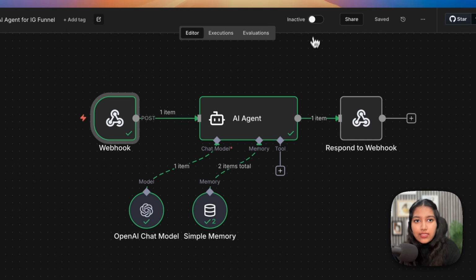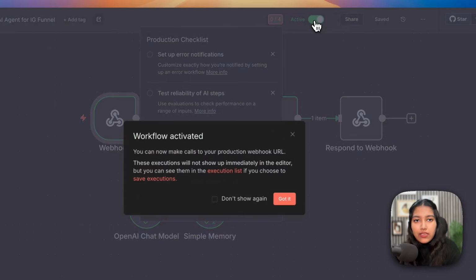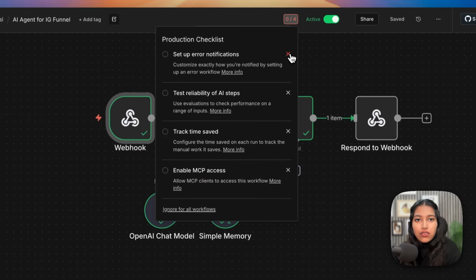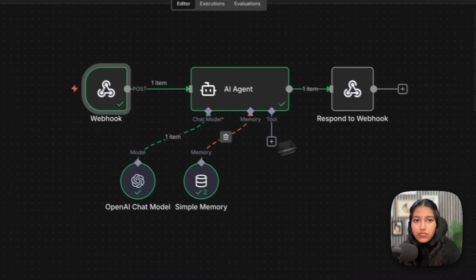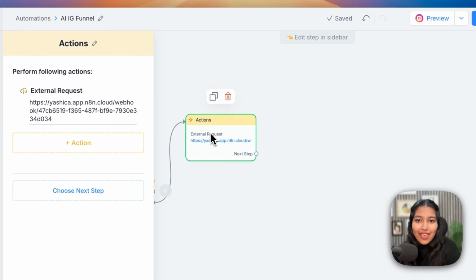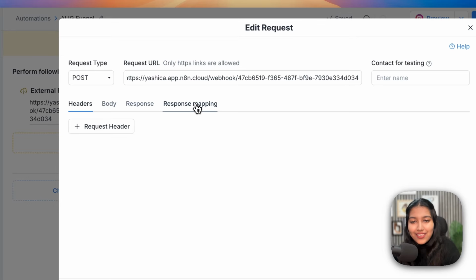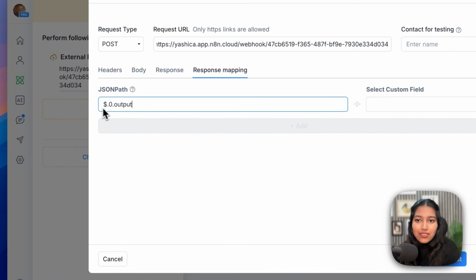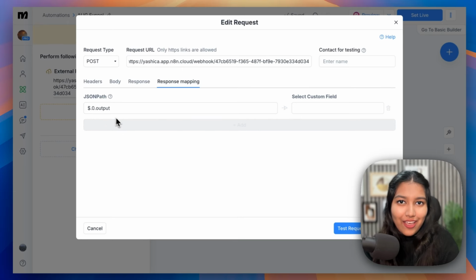Now let's just finalize this. So just click on active, basically turn it on. You can cross these. Alright, so n8n is set up, our AI agent is set up. One last time, go back to your external request and this time to response mapping. Click on add and just paste this from the resources or just type it, which is $.output.